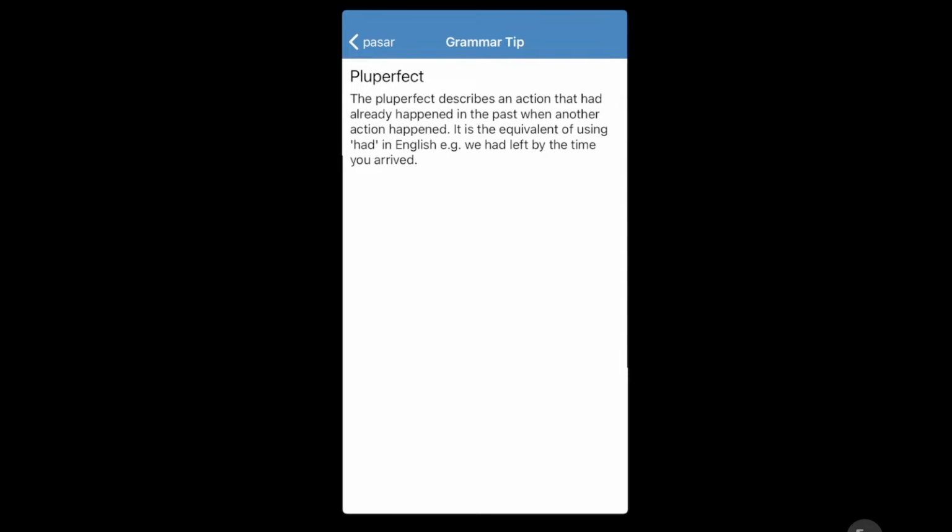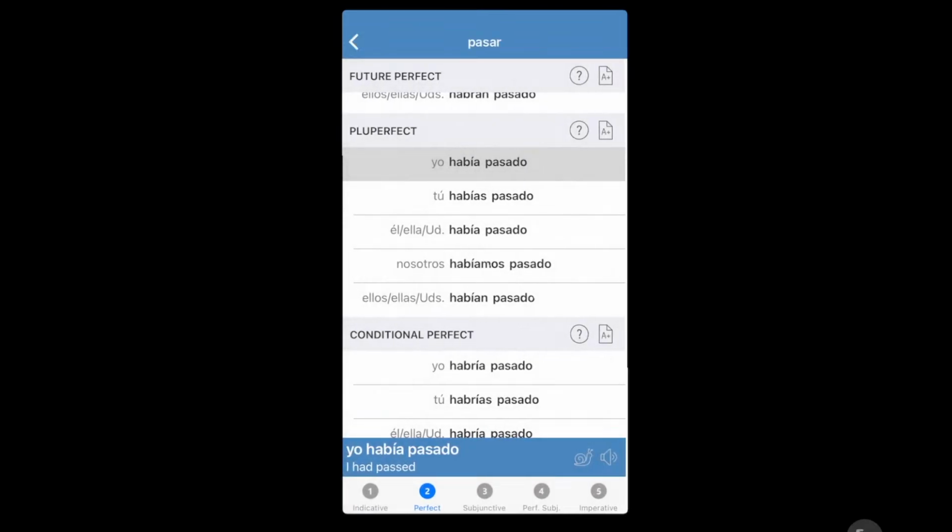So the pluperfect describes an action that had already happened in the past when another action happened. So I drank pop because John went to the store. So an action happened because another action had already happened. And it's the equivalent of using had. But just keep what I said in mind. One thing happens, well, another thing happens as well.